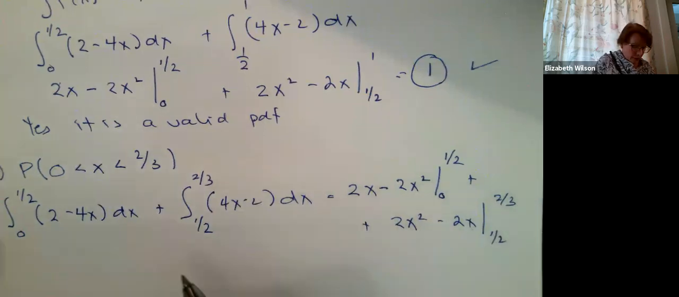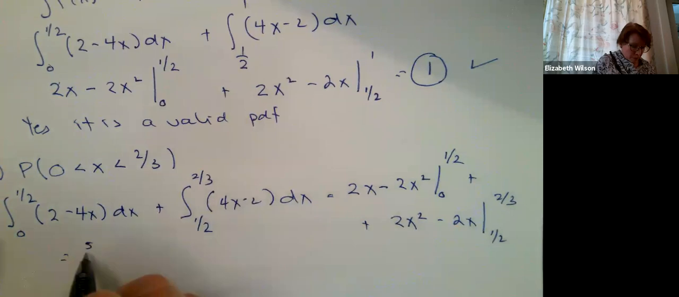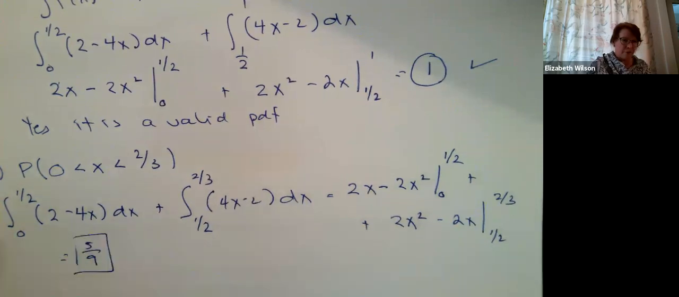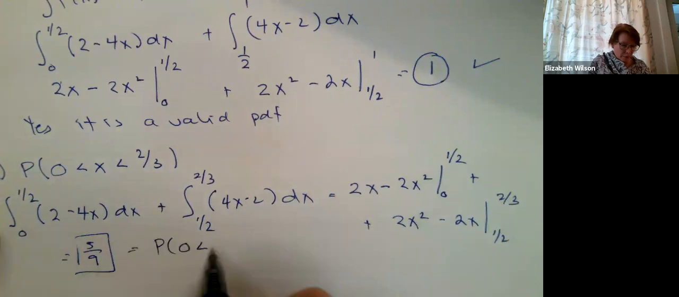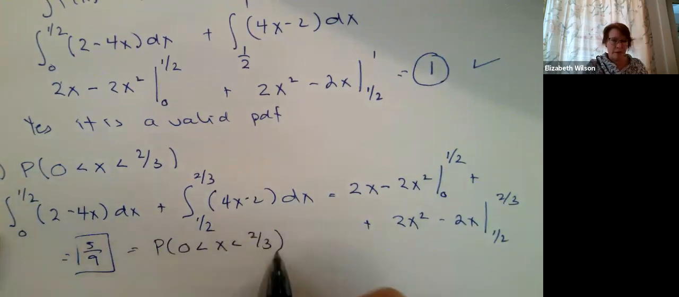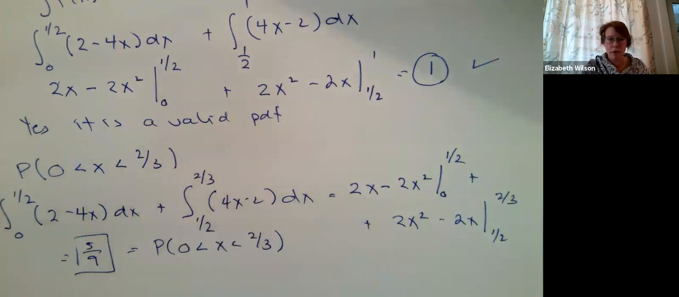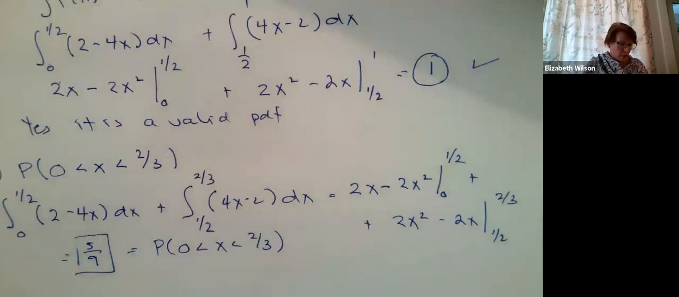I'm going to add all the numbers up, and I'm going to get 5/9, and that equals the probability that x is between 0 and 2/3. Okay, it's sort of a proof of concept. 0 to 2/3 is a pretty wide range, but it gives you an idea, right? If our values that we're looking for span both pieces of our probability density function, how are we going to handle that? Okay, so it's going to be 5/9.